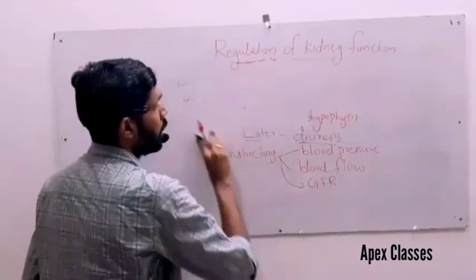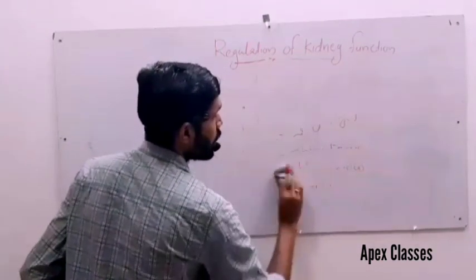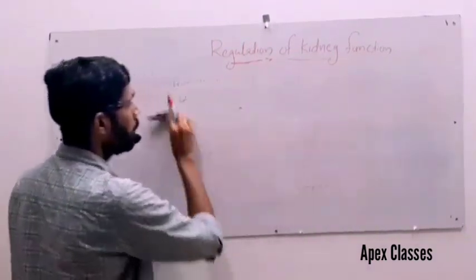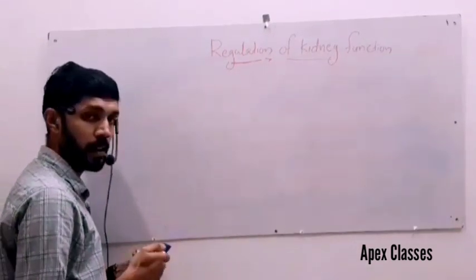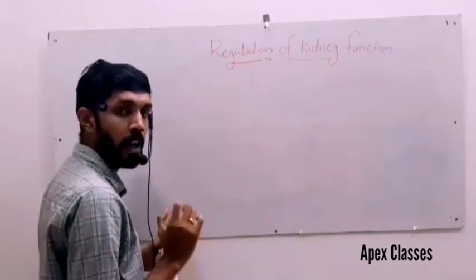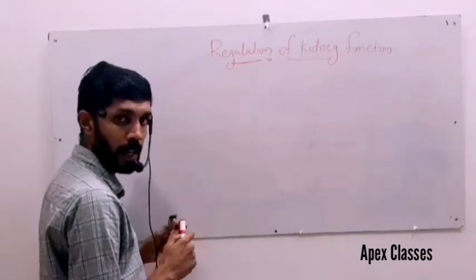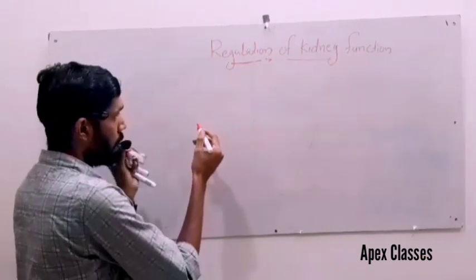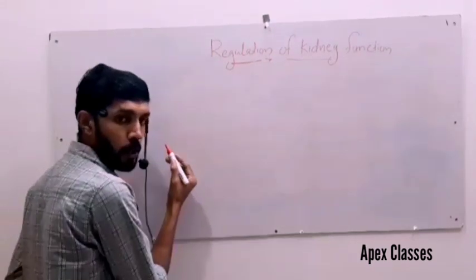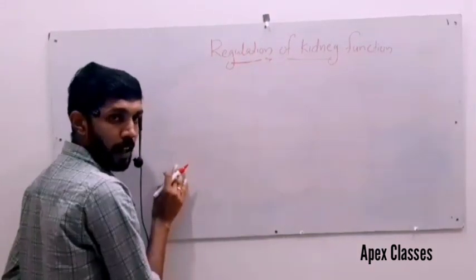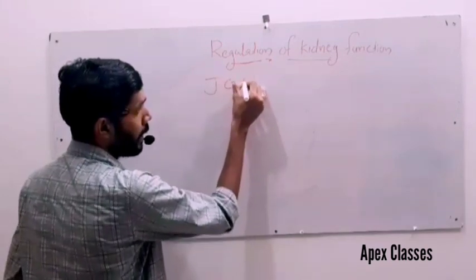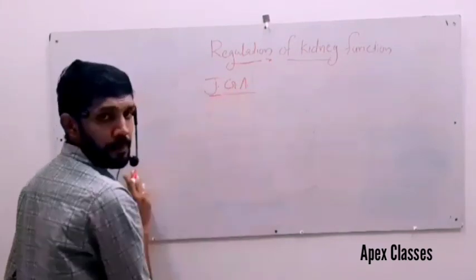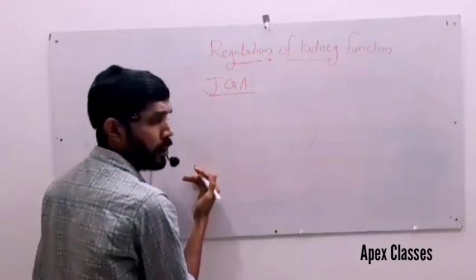Next, we need to discuss the regulation of kidney function by the juxtaglomerular apparatus. From the structure itself, we know the juxtaglomerular apparatus is located at the location of contact between the afferent arteriole and the distal convoluted tubule. How does this juxtaglomerular apparatus regulate kidney function? A fall in GFR.